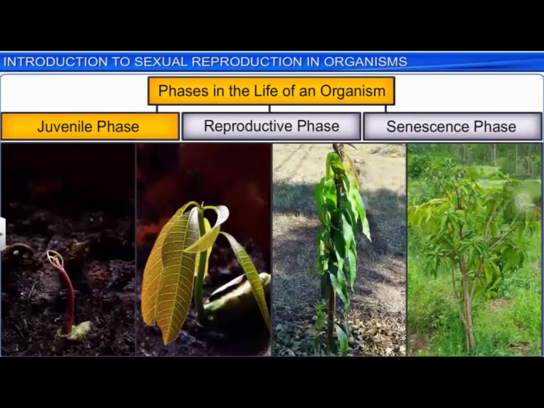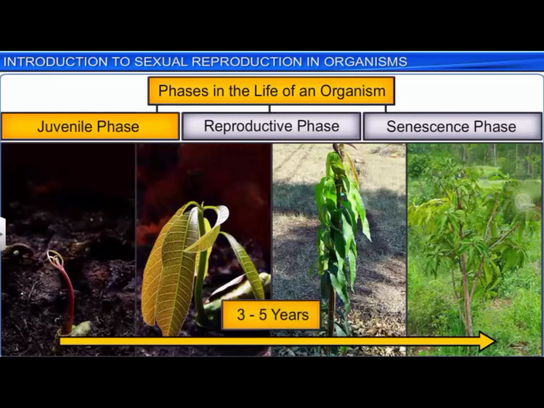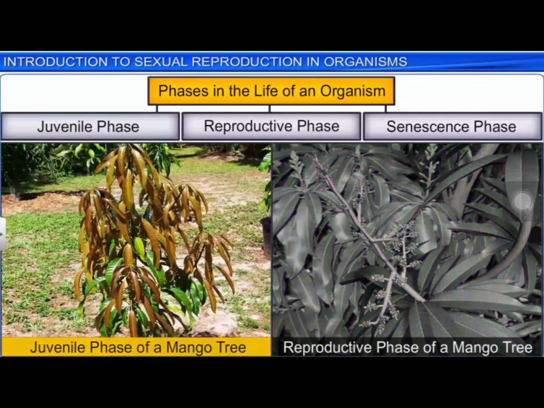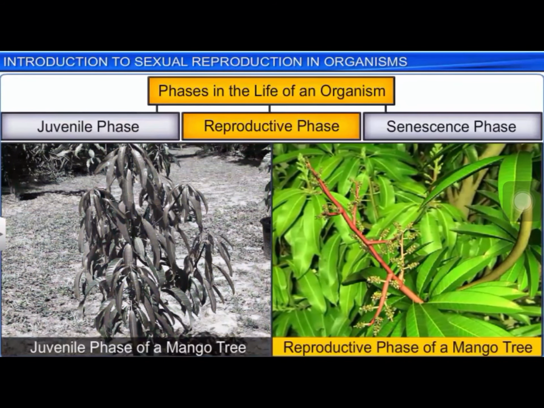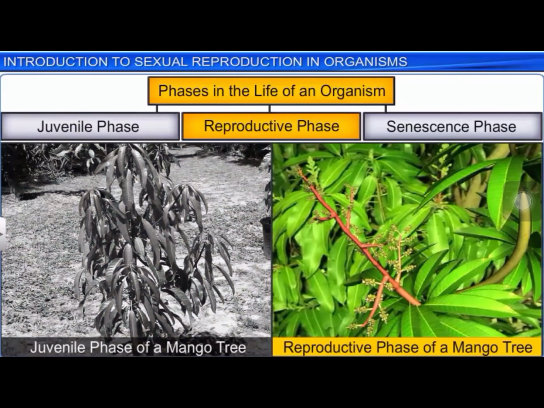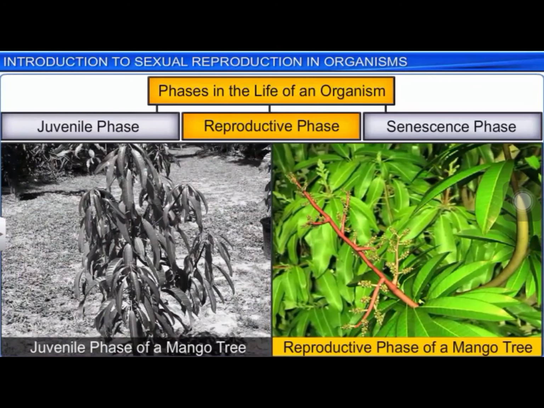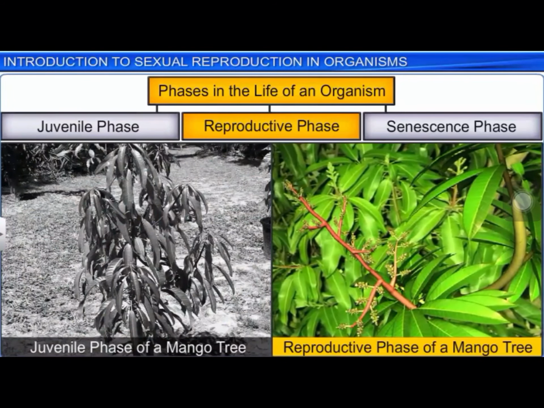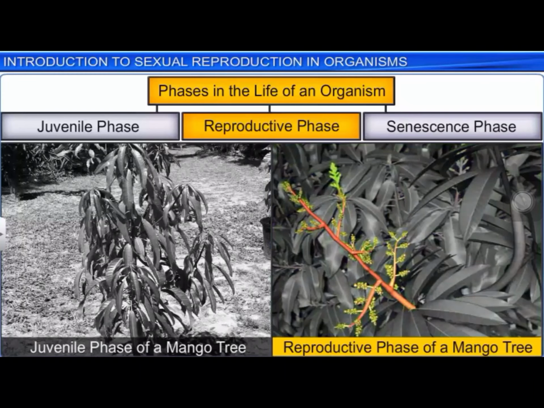Whereas a mango tree remains in the vegetative phase for around 3 to 5 years. The juvenile phase is succeeded by the reproductive phase in both plants and animals. In the case of plants, this phase is marked by the appearance of flowers.